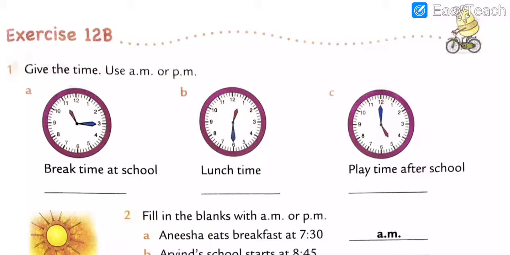Got my points, all dear? Give the time, use AM or PM. I hope you all are able to give an answer, means you orally write the answer in your book without any query. Got my points, all dear? What I am telling you here. So now put a heading over there, exercise number 12B, question number 1.